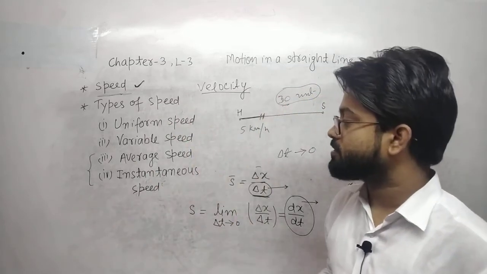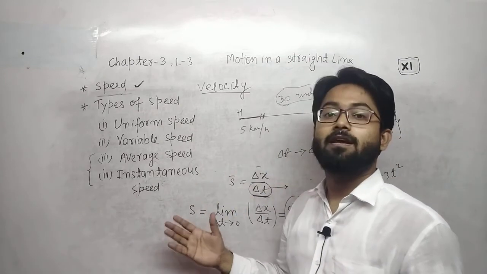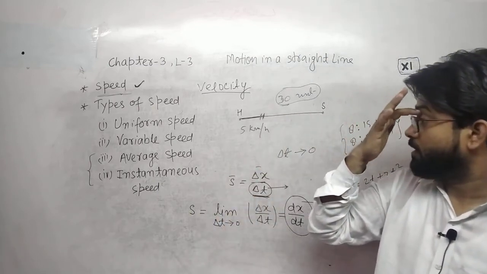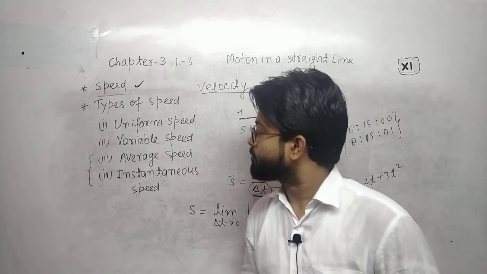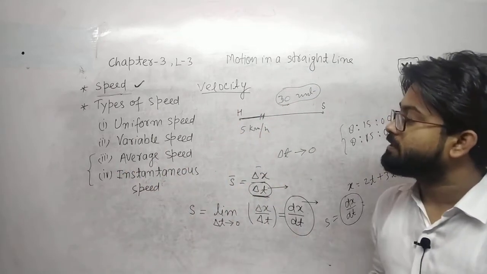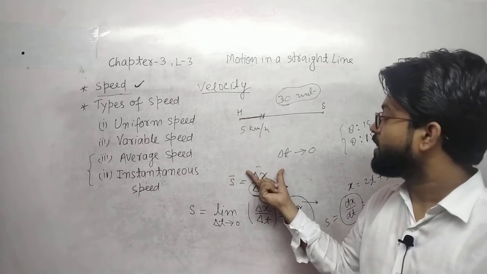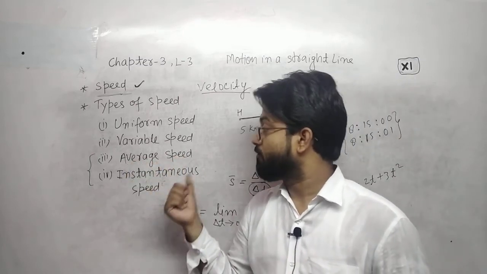And non-uniform velocity is when in equal intervals of time the object does not cover equal displacement, then the velocity is variable or non-uniform. Third point is average velocity. Average velocity will be the same: total displacement upon total time is equal to average velocity.